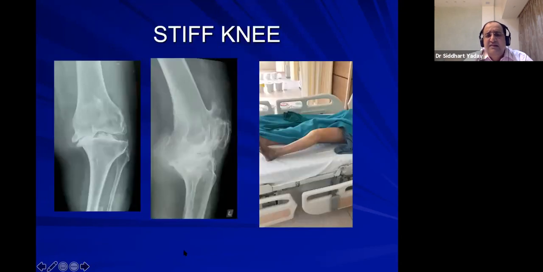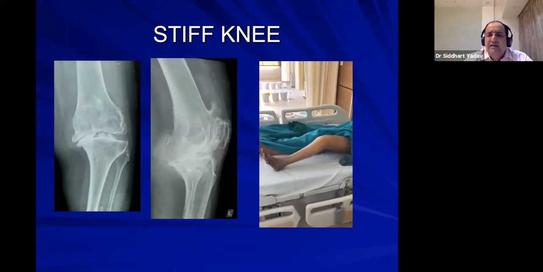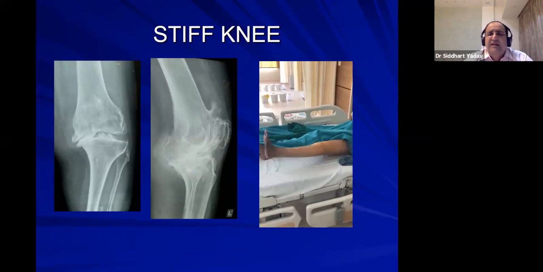Now next is stiff knee. Stiff knee is again a challenge. If you see an X-ray like this, AP and lateral view, and the patient is hardly able to bend, say around just 30 degrees, these are very challenging.